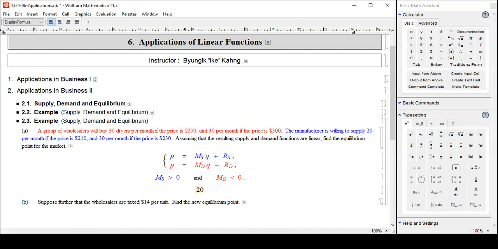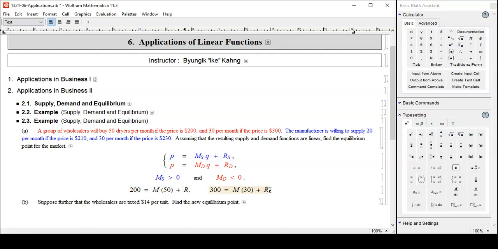Let's see, how do you work this demand side? So price is 200 if M times quantity of 50 plus R. That's it, isn't it? And then another price is 300, and that's M times 30 plus R. How's that? 30 units, $300, that's the second equation. $200, 50 units, that's the first equation. Okay, we have a system of linear equations. Let's solve it. How do you do that?